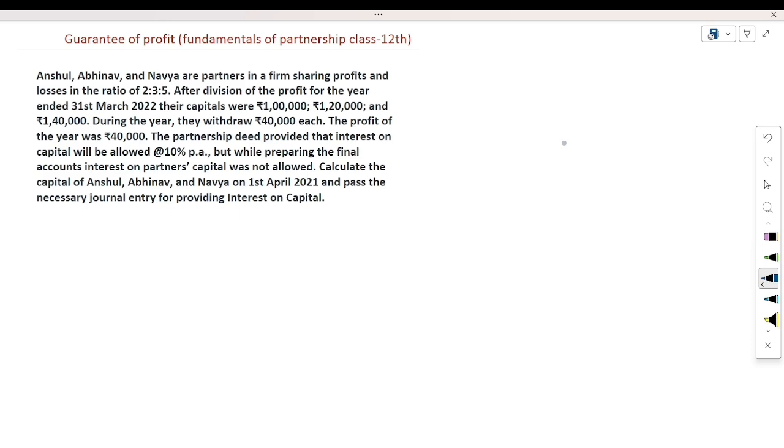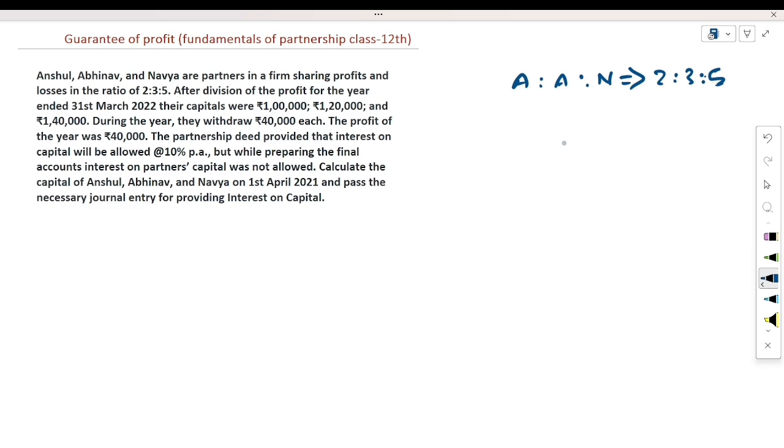Today in this video, we are going to discuss another problem of guarantee of profit concept. Okay, see here. Here are the three partners, Anshul, Abhinav, and Navya. In the firm, their profit sharing ratio is 2:3:5.